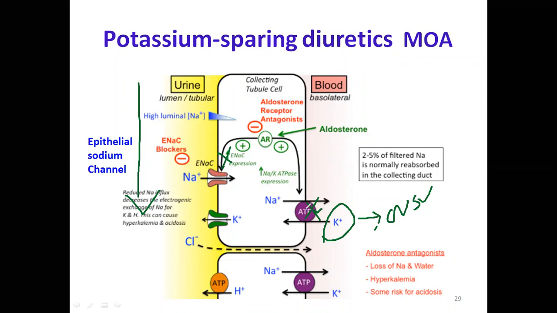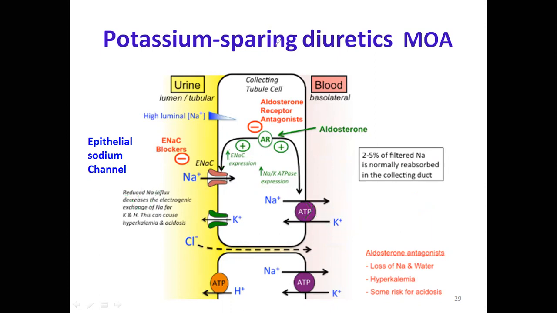At the same time, the sodium-potassium ATPase pump does not work. So two things happen: sodium present in the lumen will be excreted, and the potassium present in the blood will remain as such. This is how spironolactone drugs act.